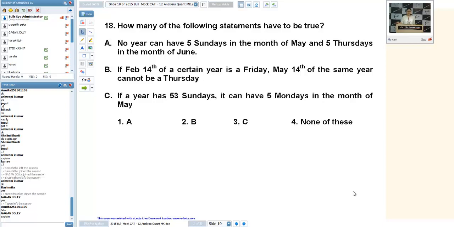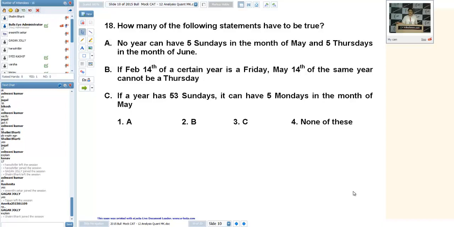Okay, Gagan. How many of the following statements have to be true? A. No year can have 5 Sundays in the month of May and 5 Thursdays in the month of June.